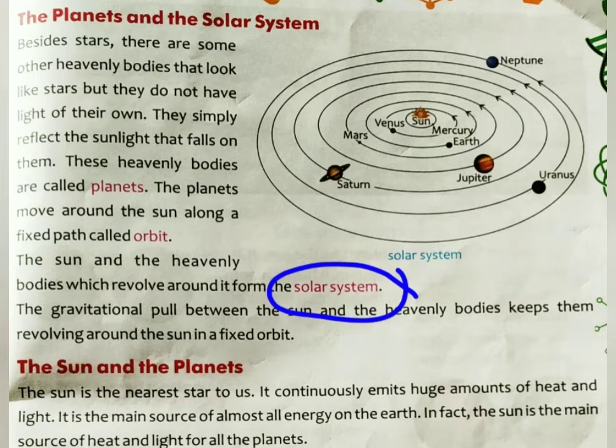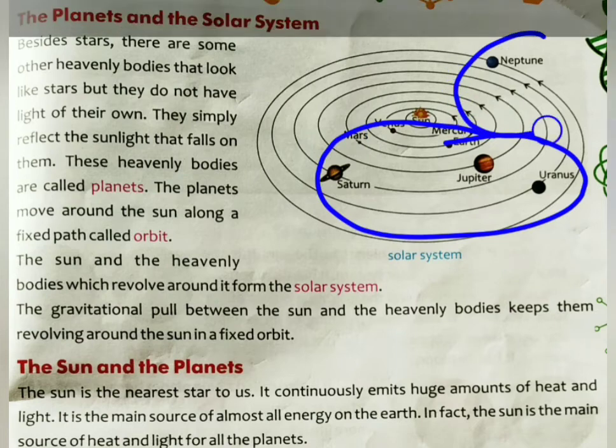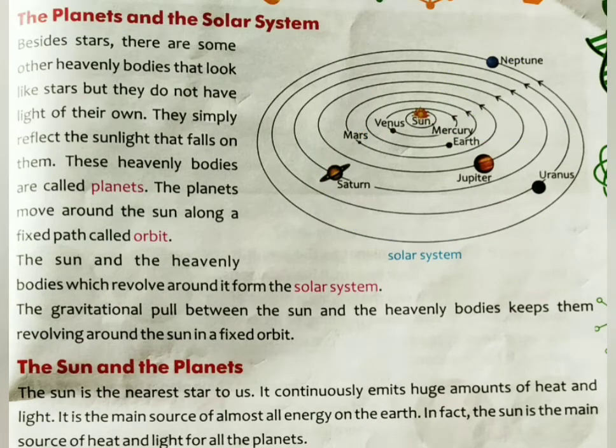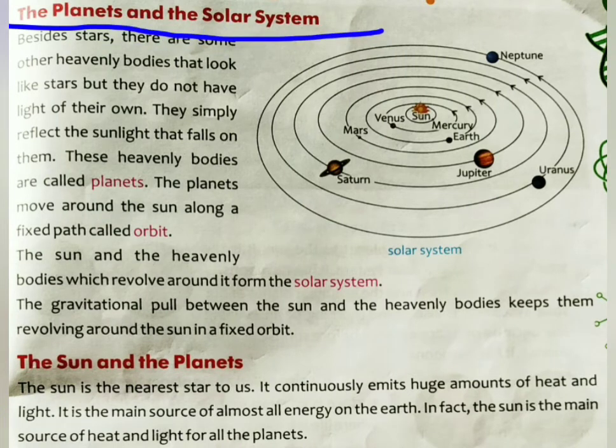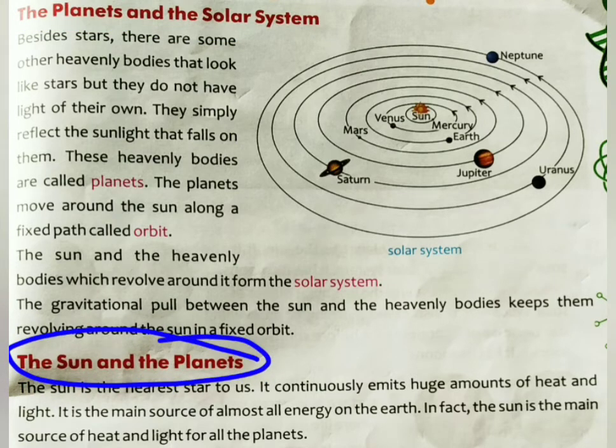Recently I taught you that the sun and all these 8 planets, those moving around the sun, make together a solar system, and the gravitational pull between the sun and the heavenly bodies keeps them revolving around the sun in a fixed orbit. So it was about the planets and the solar system. Now come ahead. Now our next topic is the sun and the planets.